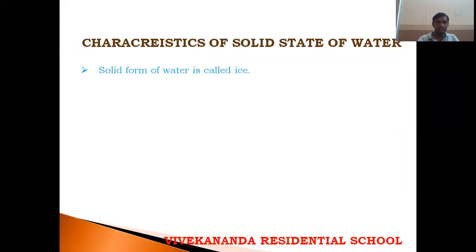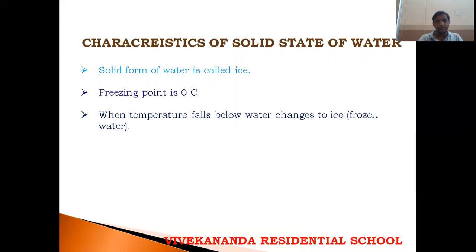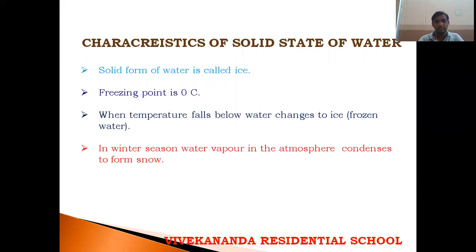Solid form of water is called ice, and the freezing point of ice is 0 degrees Celsius. When the temperature falls, water changes to ice or frozen water. See, in winter seasons, we will see some snow. That means when the temperature reaches 0 degrees Celsius, water changes to ice or snow. In winter season, the water vapor in the atmosphere condenses to form snow also.